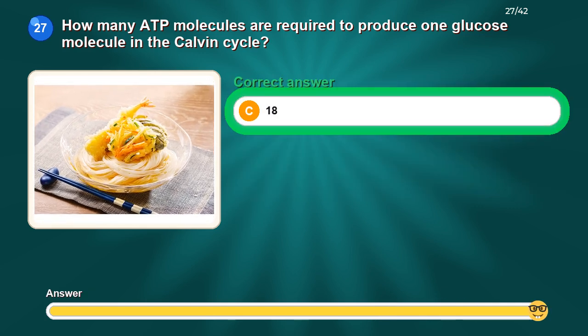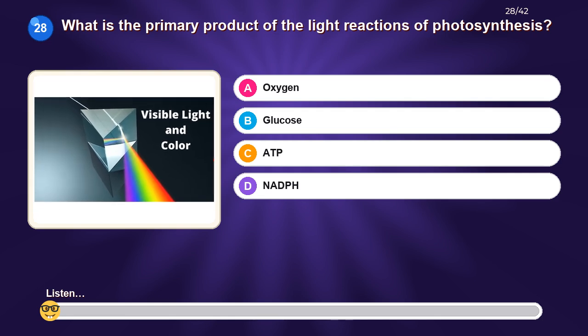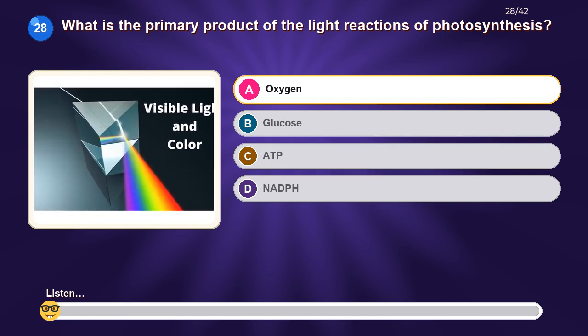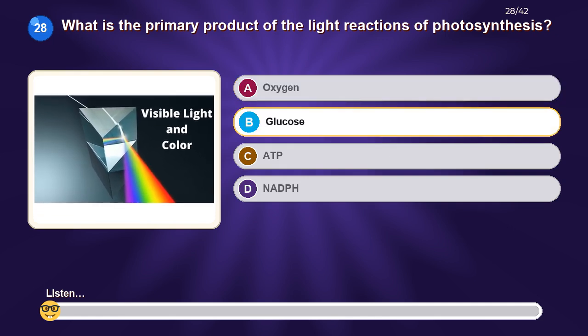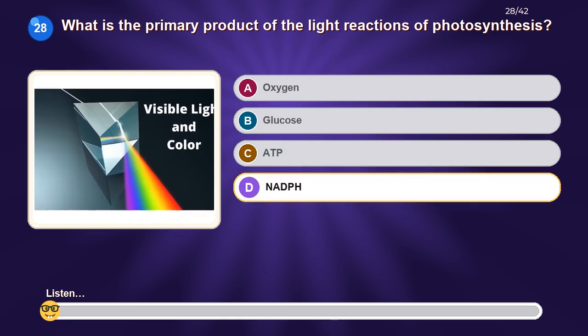The correct answer is 18. What is the primary product of the light reactions of photosynthesis? Option A, oxygen. Option B, glucose. Option C, ATP. Option D, NADPH.